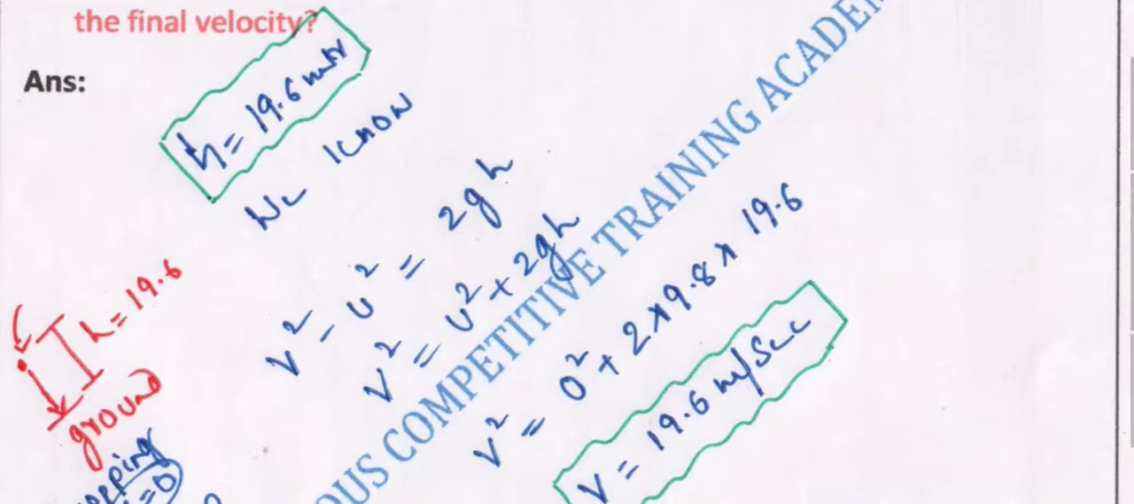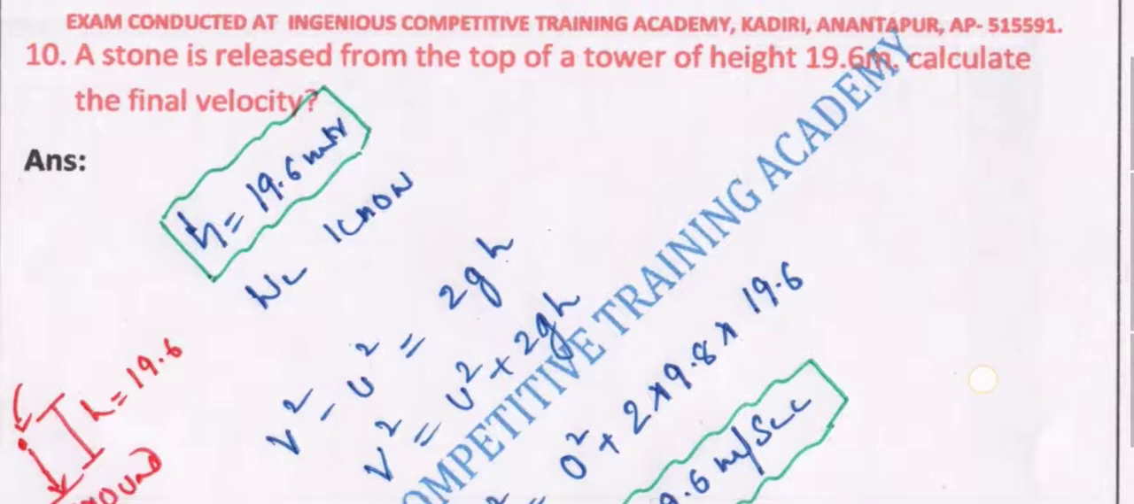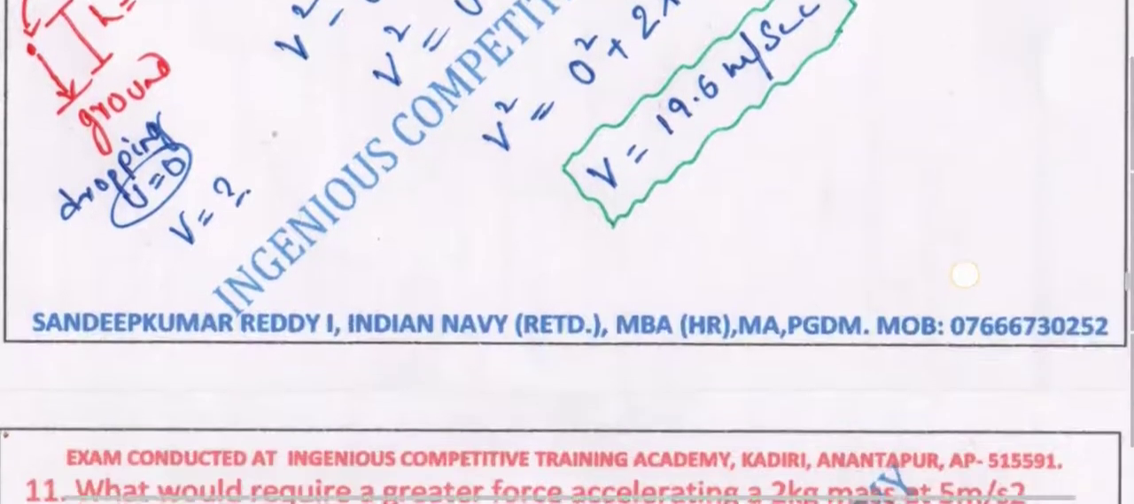So v square is equal to 2gh. We will directly get 19.6 meter per second as the answer for this. So whatever they had asked, the final velocity is 19.6 meter per second only.